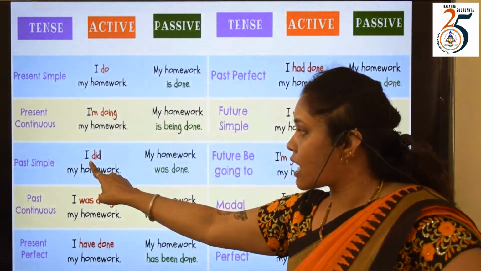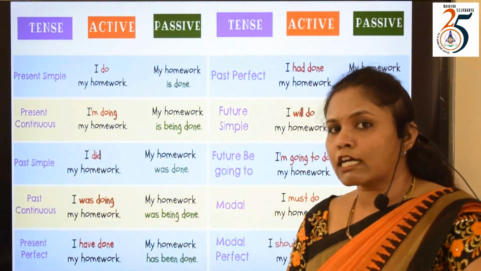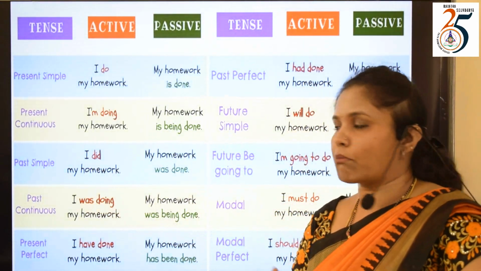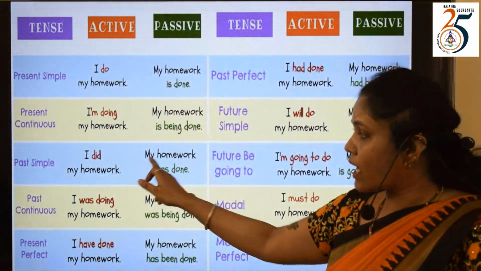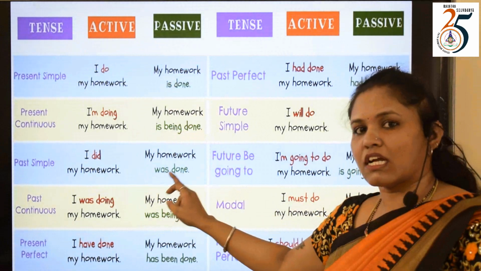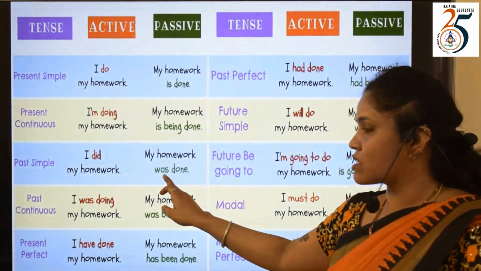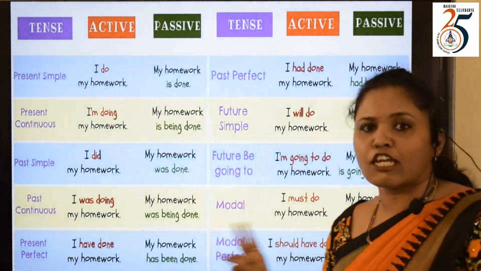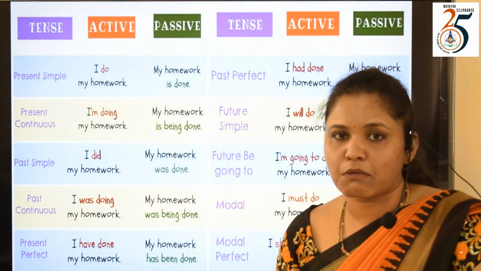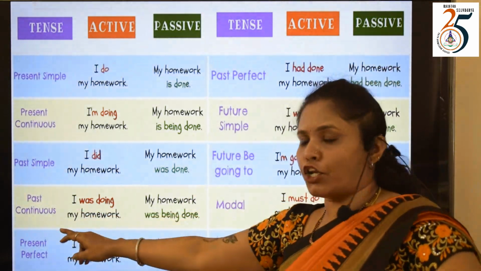So the sentence "I did my homework" is in active voice. I say that I did my homework. I finished doing my homework. Now I say it in passive form: "My homework was done." Because it is a past form, I add the auxiliary "was" and I keep the verb in the V3 form, that is, the past participle form, "done."